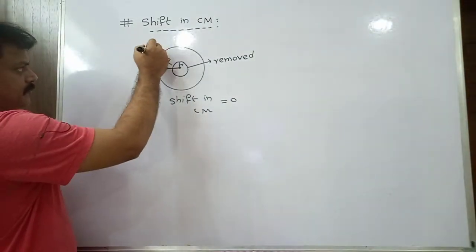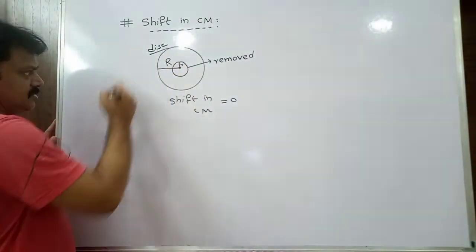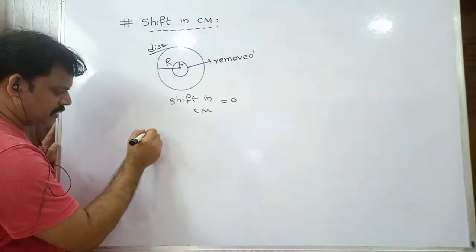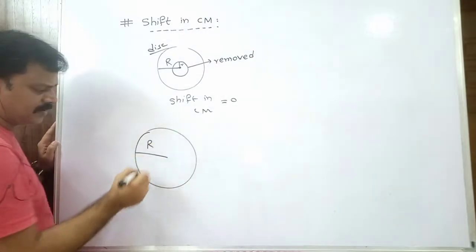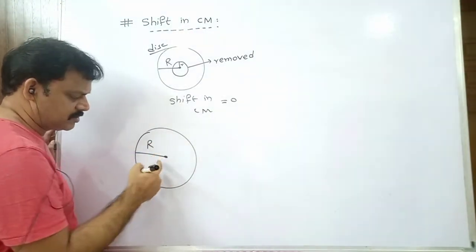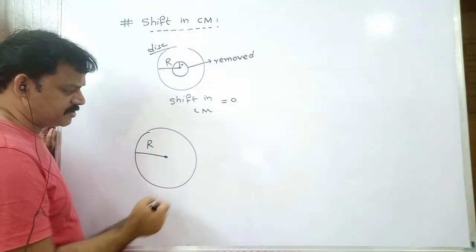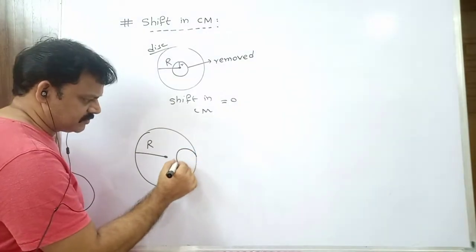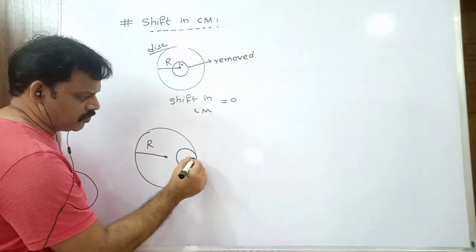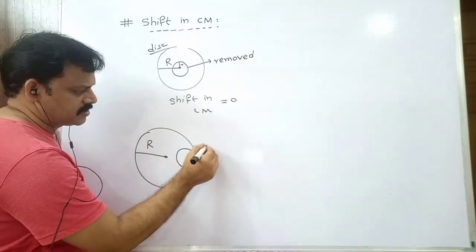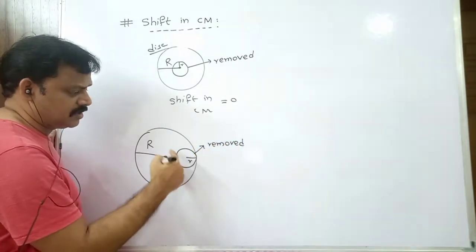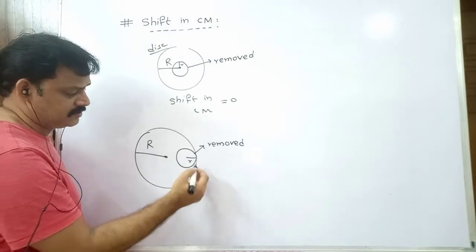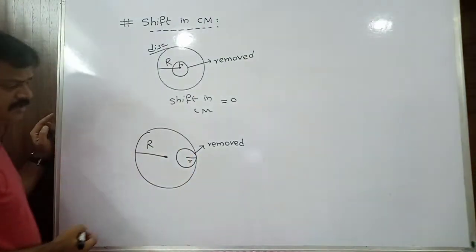Suppose, I am taking just an example disk. Let me take another example. Another circular disk of radius capital R. This is the center, where its total mass is present. Suppose I remove a small circular disk of radius smaller, such that the two peripheries touch each other. That means the edges touch each other.